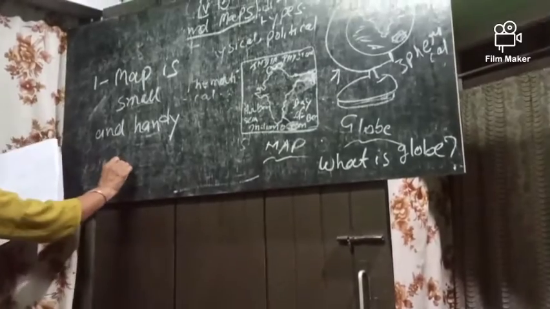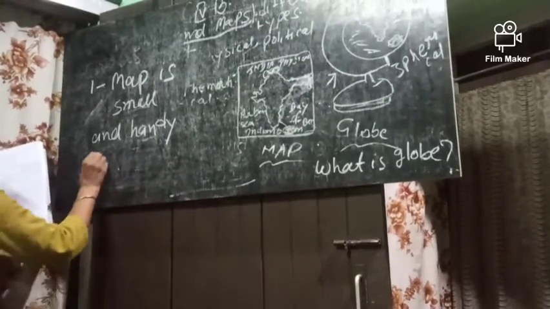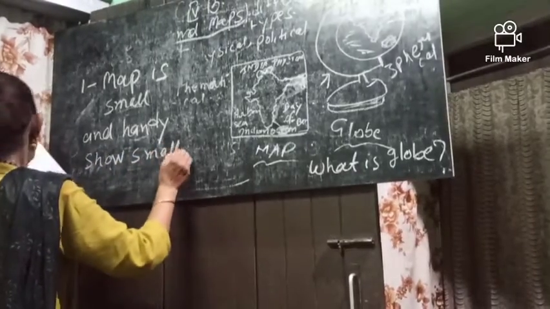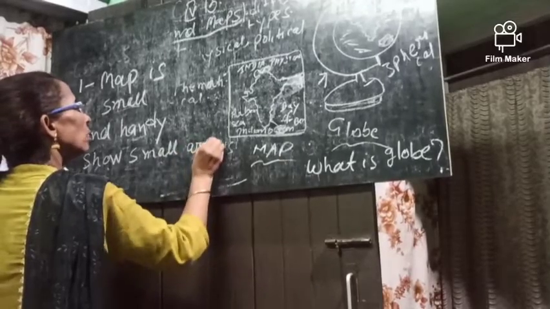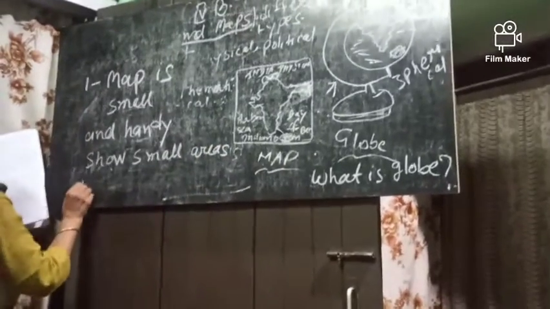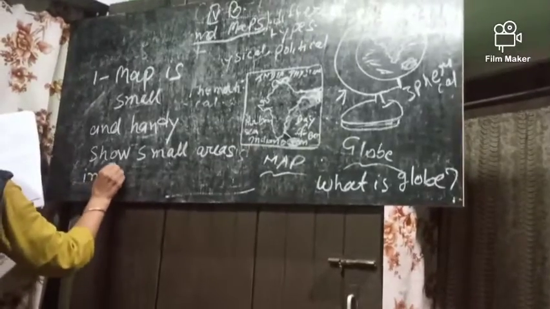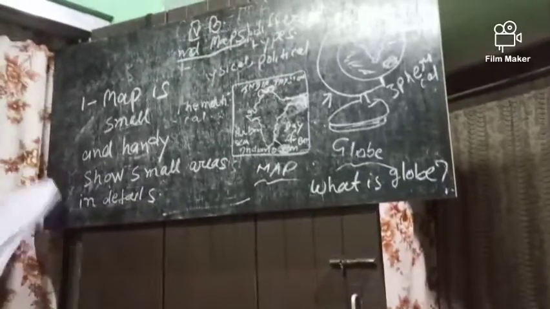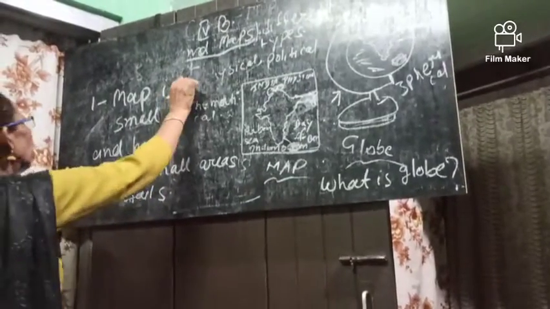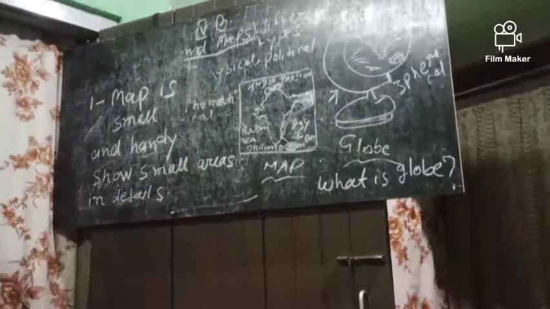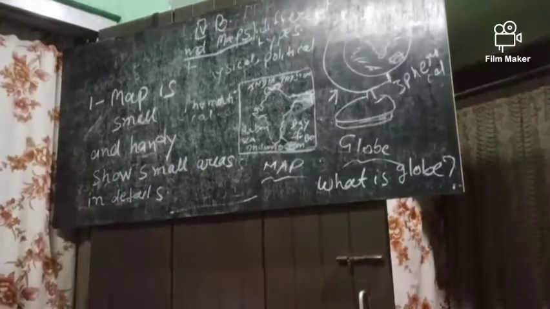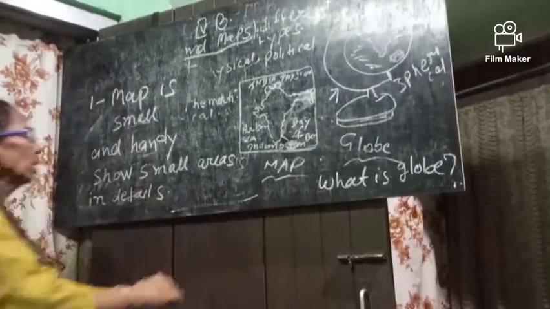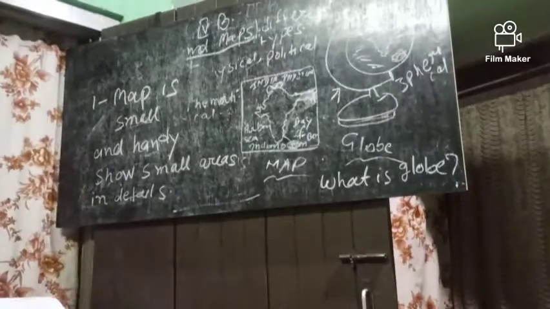On the map, we can show small areas in detail. These are the advantages of the map. We can carry a map anywhere, which we cannot do with globes. And today this was our discussion on maps and globes.